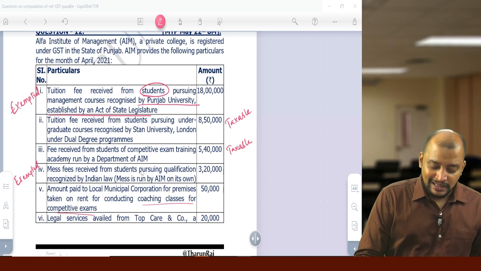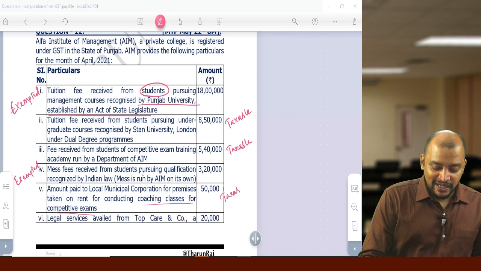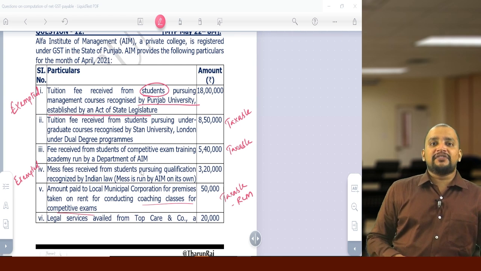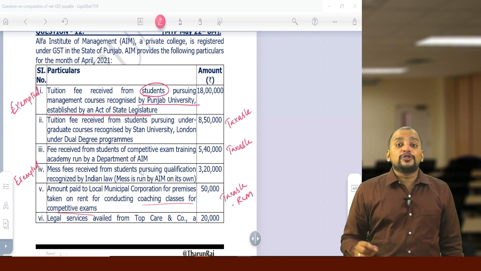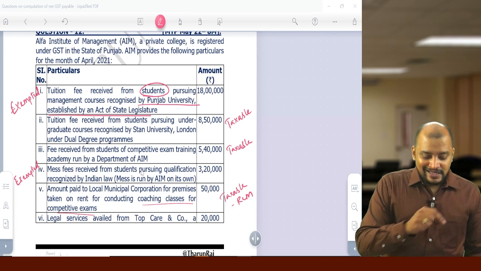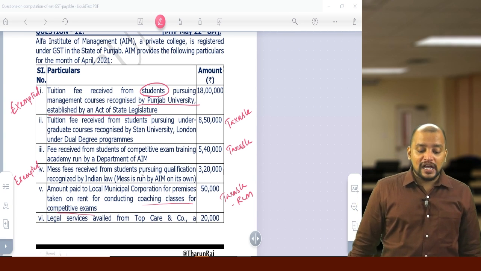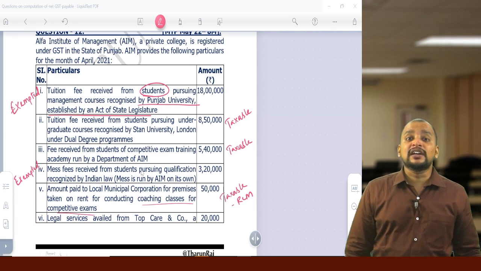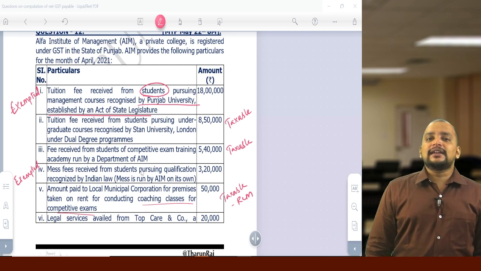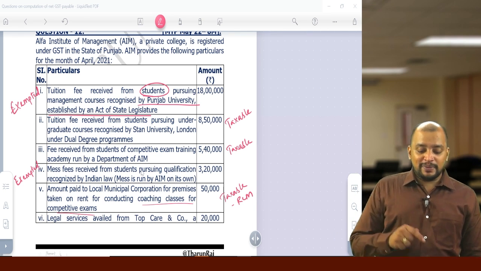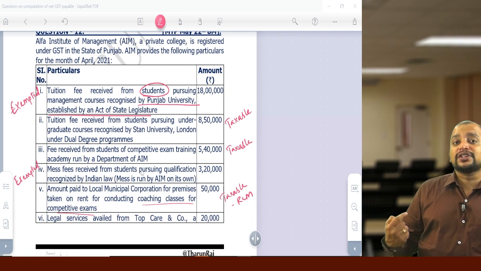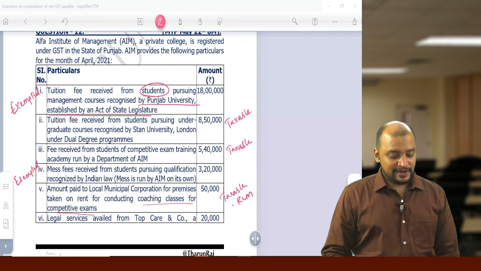This will be taxable, that too under RCM in the hands of Alpha Institute. Why? Services provided by government to a business entity. Government includes central government, state government, local authority. To a business entity, it will be covered under RCM, where Alpha Institute is required to pay GST under RCM.